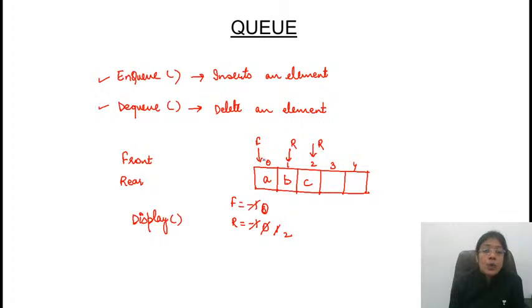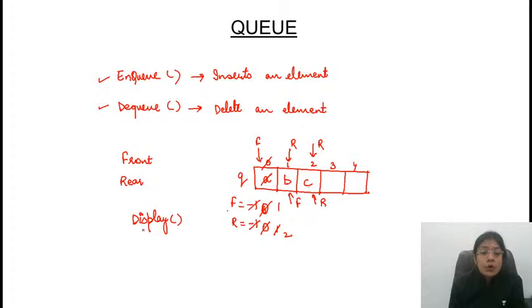Now I have deleted one element. One element is deleted, so front will be pointing to 1, right? Now in the queue, front is pointing to this position and rear is pointing to this position. This is the current scenario.